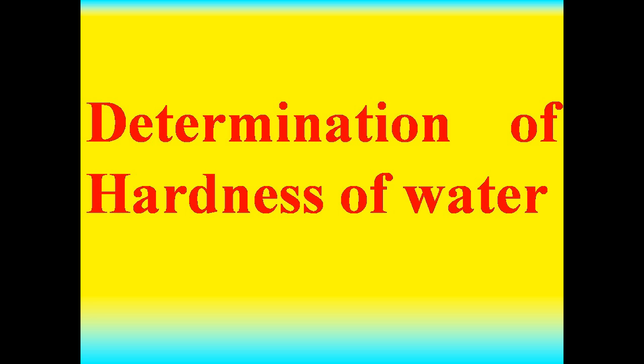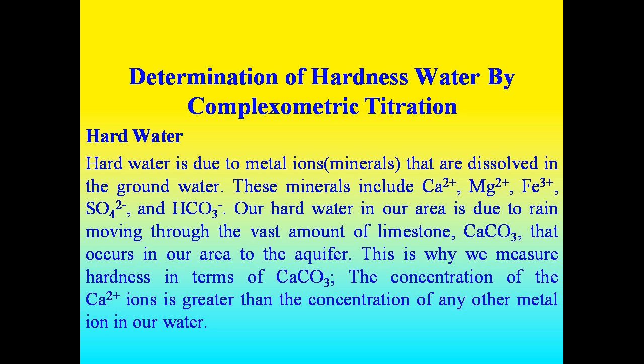I would like to show a video on determination of hardness of water. Determination of hardness of water by complexometric titration. Hard water. Hard water is due to metal ions that are dissolved in the groundwater. These minerals include calcium ions, magnesium ions, iron ions, sulfate ions, and bicarbonate ions.